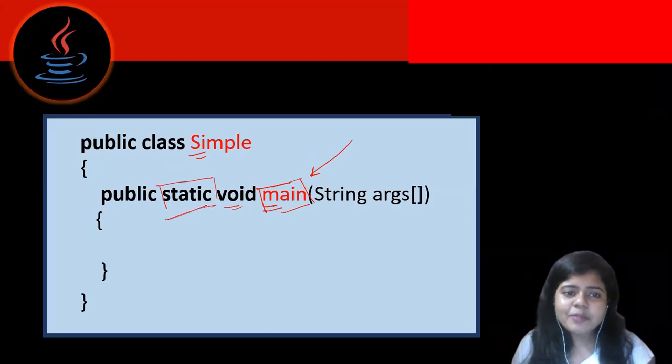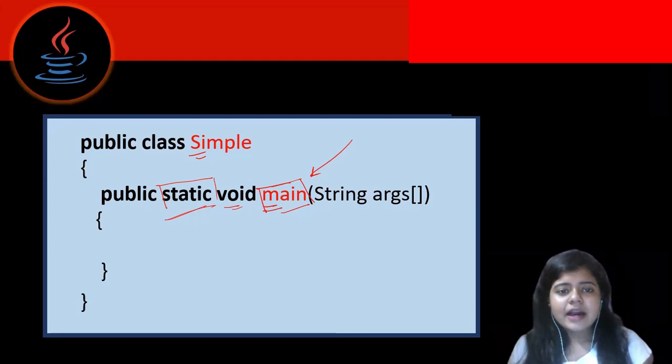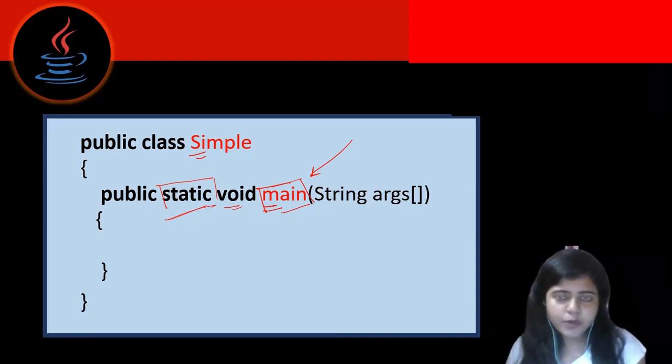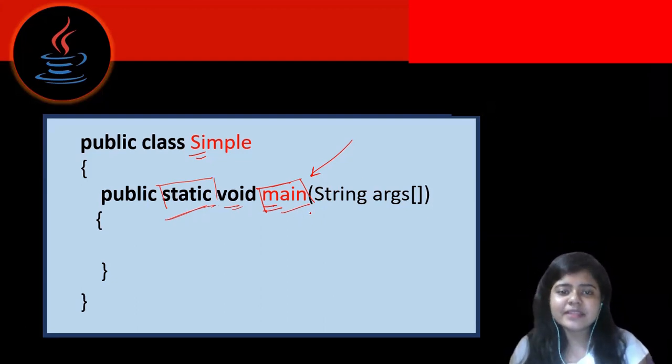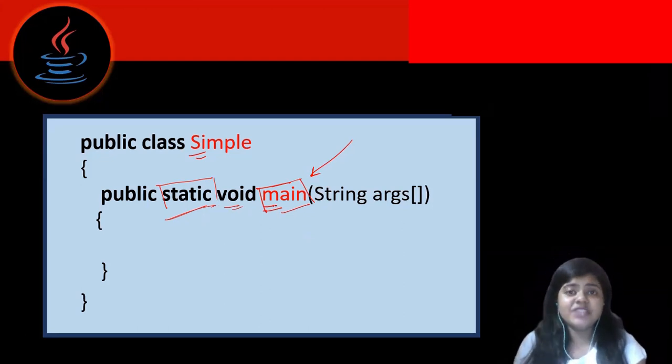Now let's come to the static keyword. In Java, you write all the methods in a class, and to access a method, we need an object.